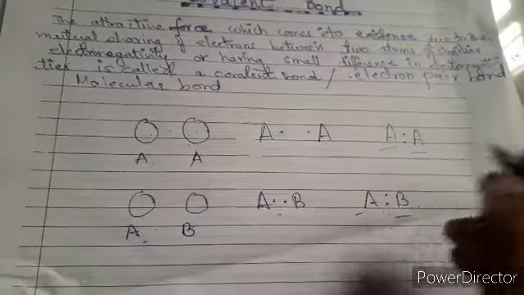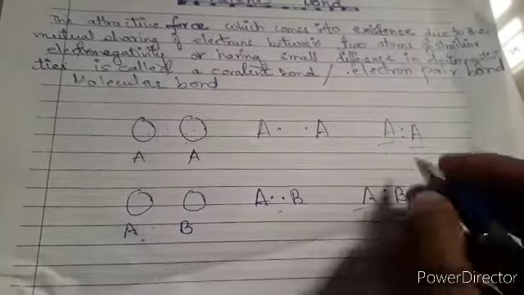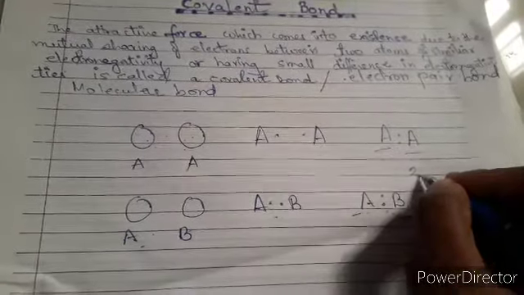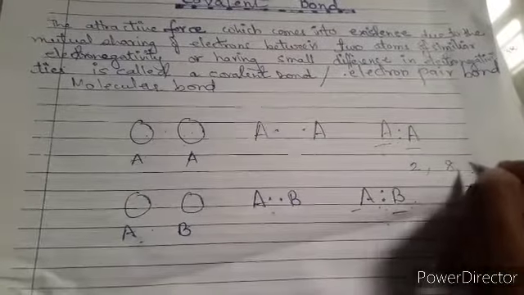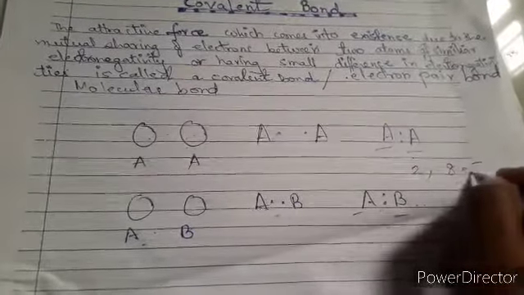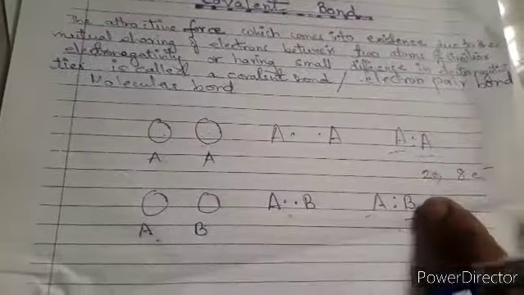Either they go for the duplet rule or they go for the octet rule. Anything can be there. In duplet you have two electrons, and if it is octet then you have 8 electrons. Duplet is 2 and octet is 8. So that thing you have to keep in mind.